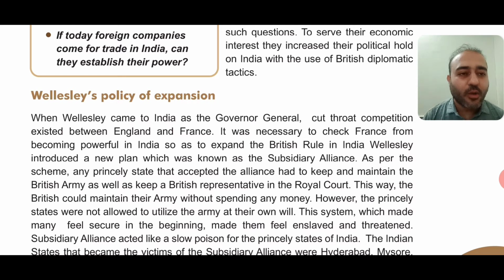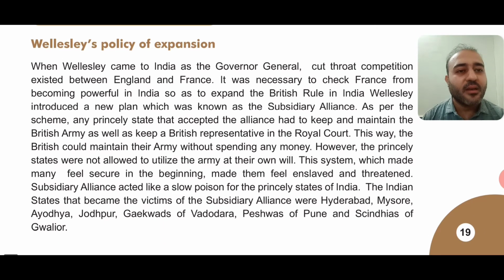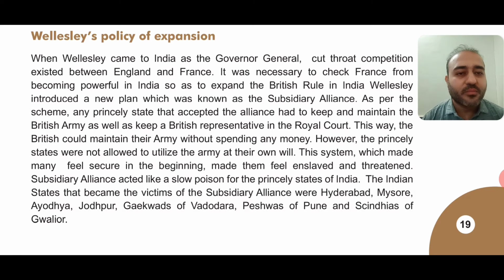Now the major problem: even though the king accepted the alliance, he could not use the army on his own. Before using the army, before fighting a war, they had to take the permission of the Britishers, right? Because of that, the kings were dependent on the Britishers. This system made many feel secure in the beginning. Those kings who had accepted the Subsidiary Alliance were very happy that they were now equipped with a modern army, modern weapons and everything, so they didn't need to worry.